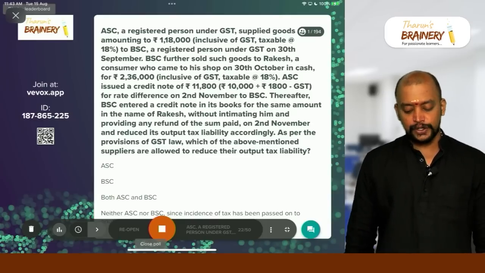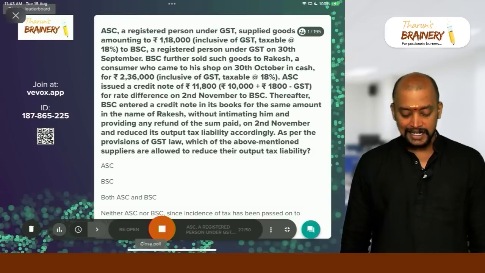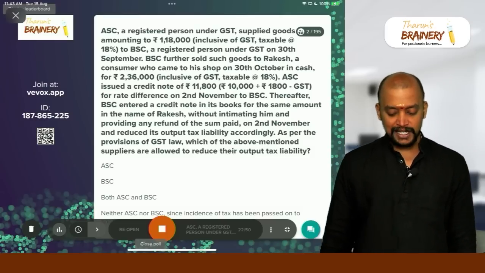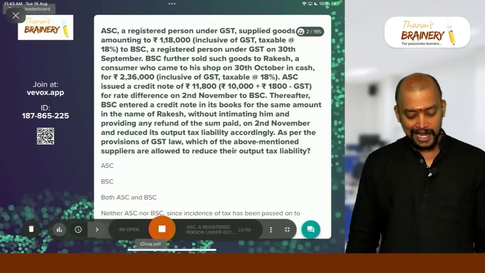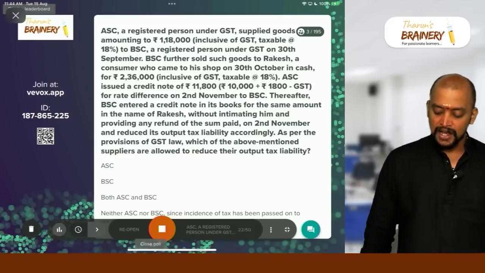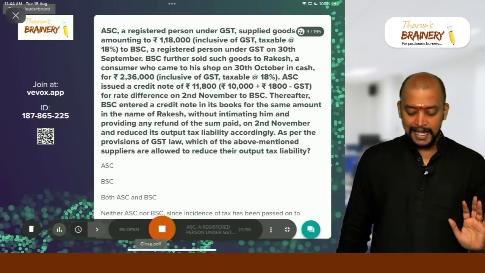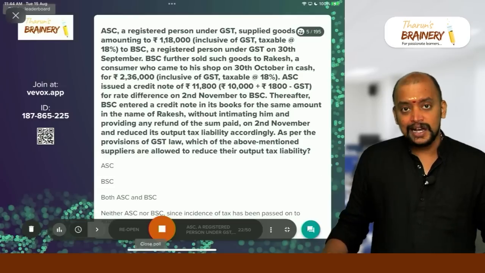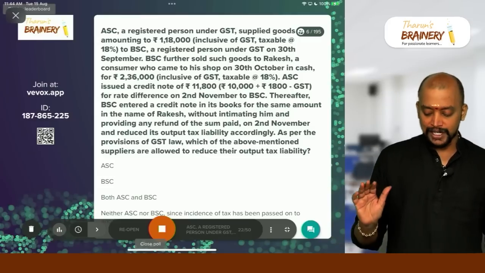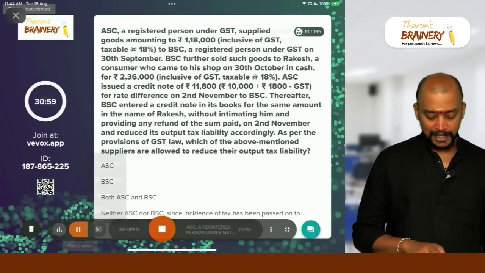ASC issued a credit note of 11,800 for rate difference on 2nd November to BSC. Thereafter, BSC entered a credit note in its books for the same amount in the name of Rakesh without intimating him and providing any refund of the sum paid on 2nd November and reduced its output tax liability accordingly. As per the provisions of GST law, which of the above mentioned suppliers are allowed to reduce their output tax liability? So read that answer properly.